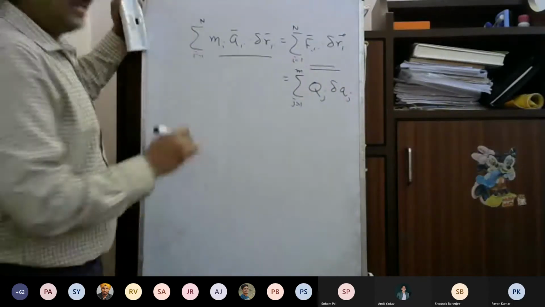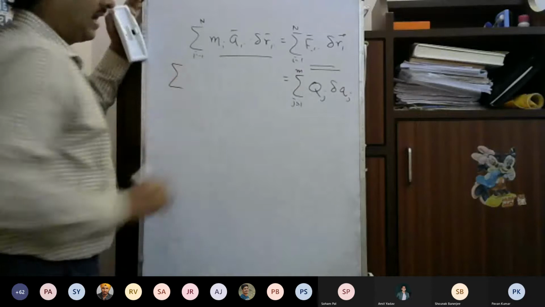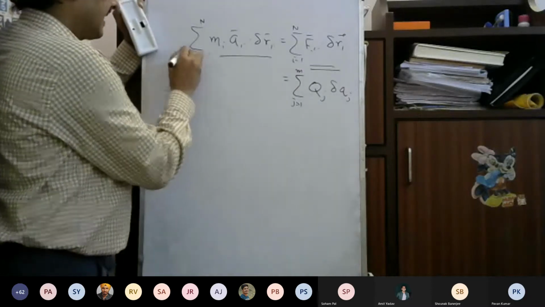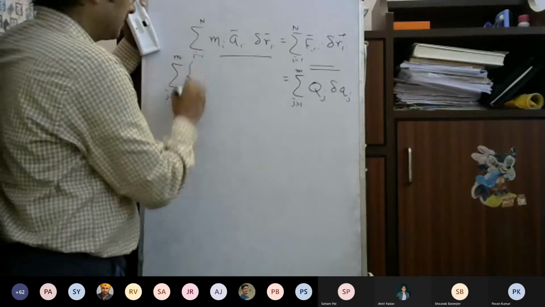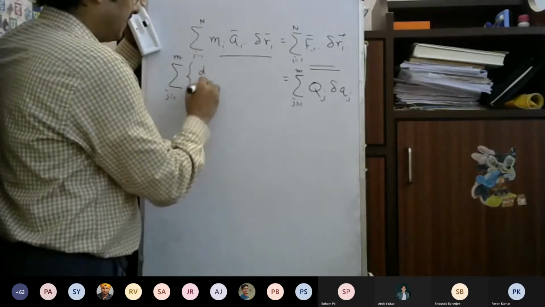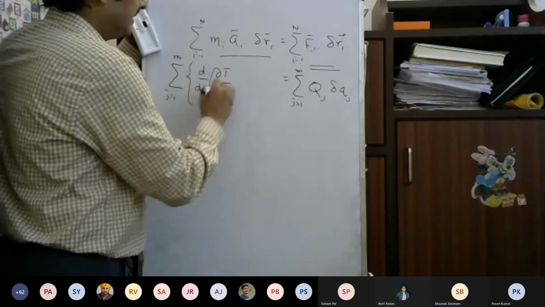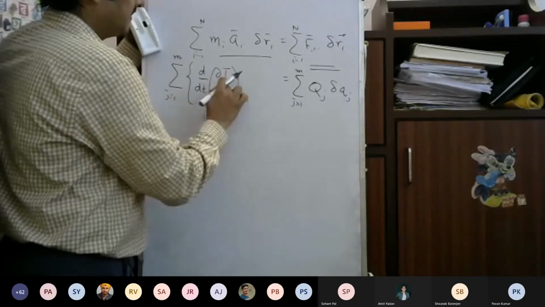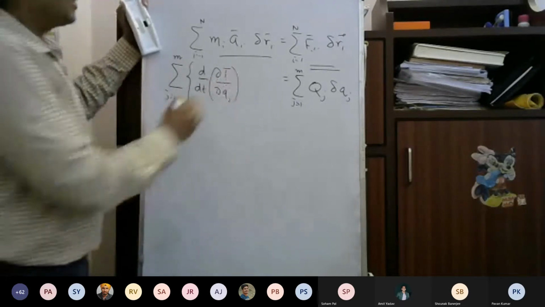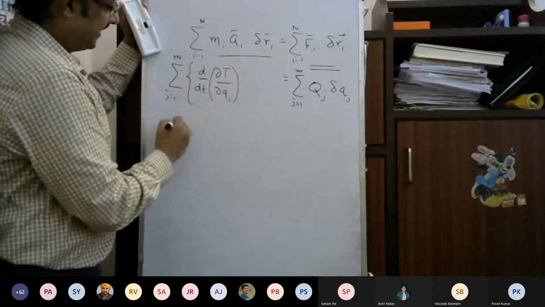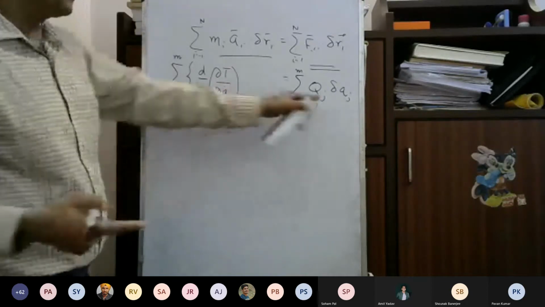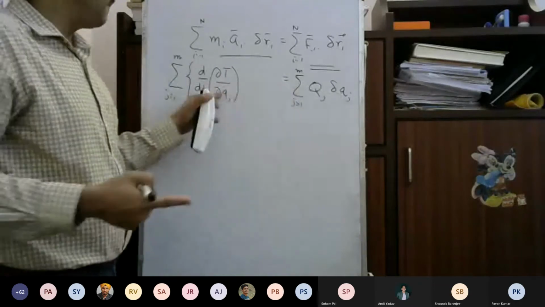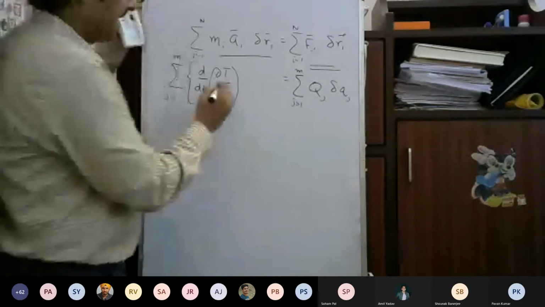The left hand side, after some manipulation which I am not going to explain because it will take time, becomes d dt of del T by del Qj dot, minus del T by del Qj. Here Qj dot is the time derivative of Qj.